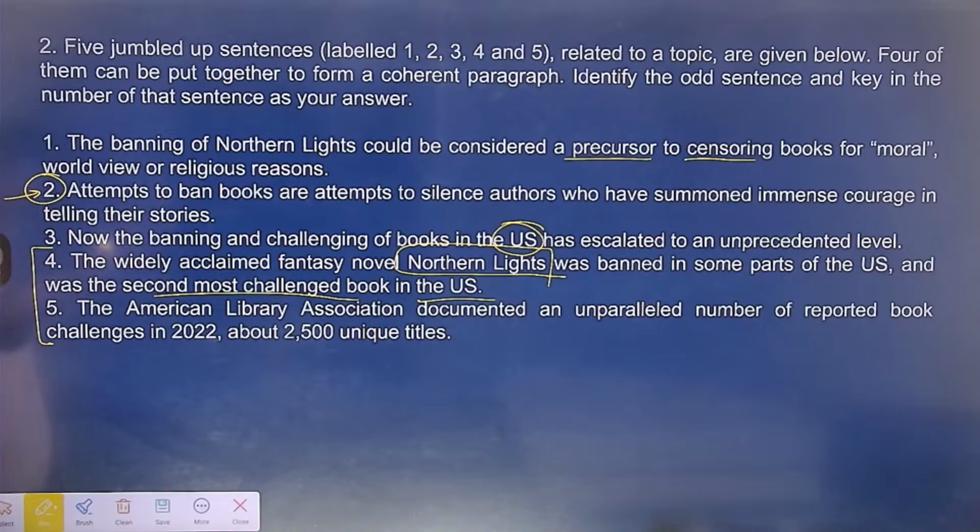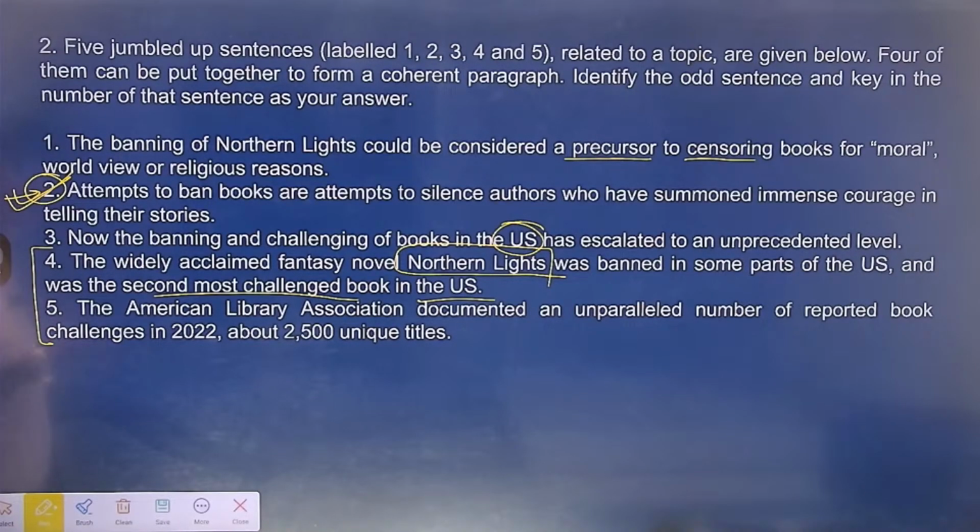अमेरिका में book ban बहुत common हो चुका है. That is the theme of the paragraph. But what actually it means, what is the implication of this? That is anyway associated with the topic, but slightly not in sync with the flow of the paragraph. So students, again, the correct answer is second option. And I think you people will agree with the reason which I have given. Students, समझना, यहाँ पर ये discuss करना कि देखो book ban करने का मतलब है author को silence करना, but that is not the purpose of writing the paragraph.